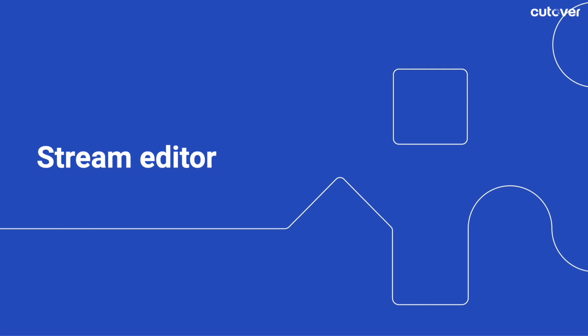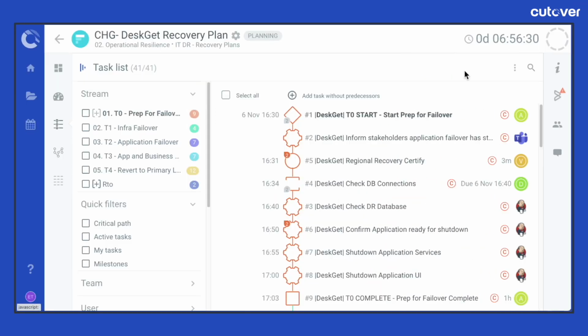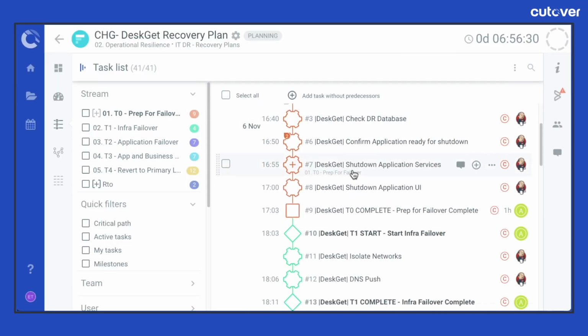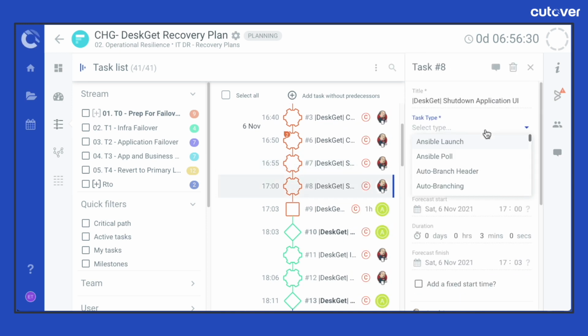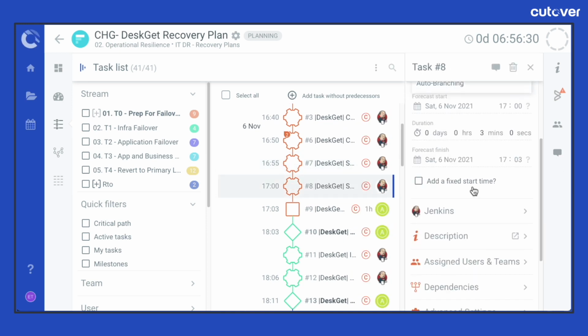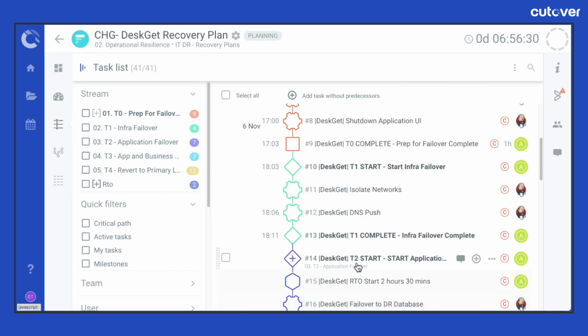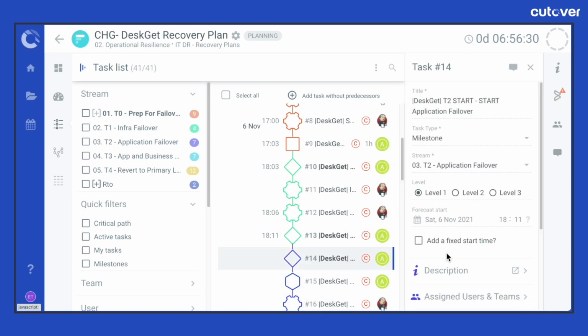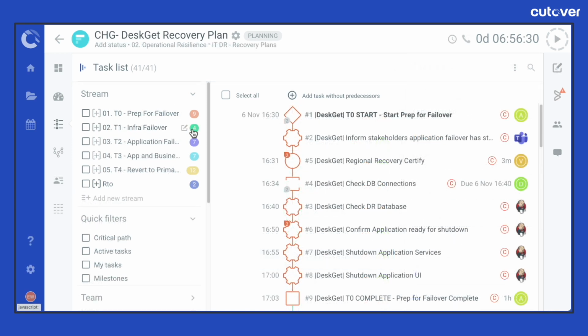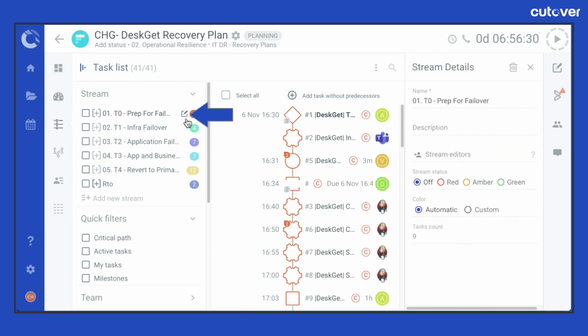Streams are logical breakdowns of tasks within a runbook, typically by phase. A stream editor can manage substreams and tasks within their stream only. This would typically be used if you're collaborating with others who only need to manage specific streams and tasks without having to provide full access to the entire runbook. You can find the stream editor settings by selecting the edit button in the top right hand side of each stream title, then assign the users under the stream editor of that given stream.